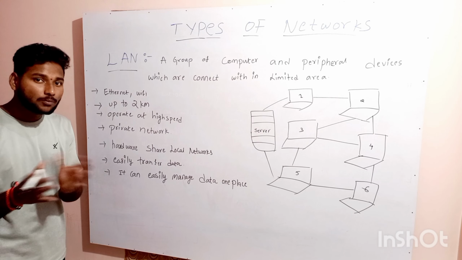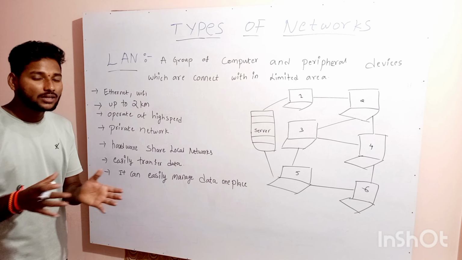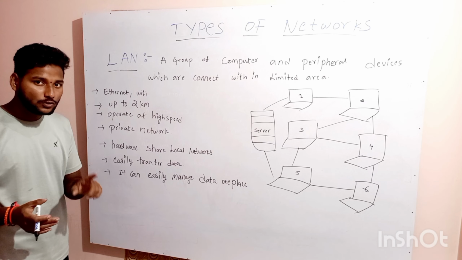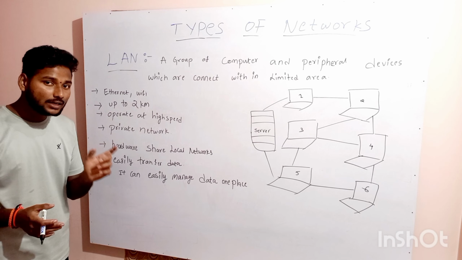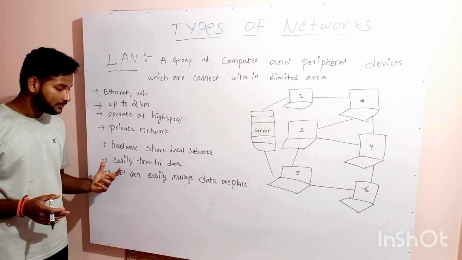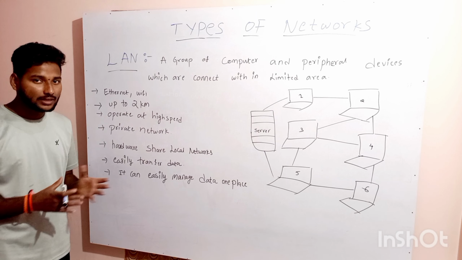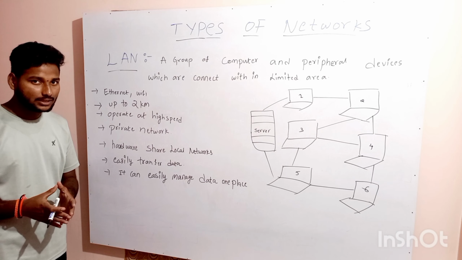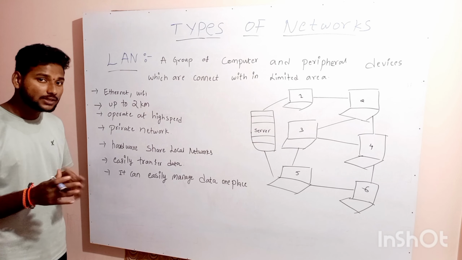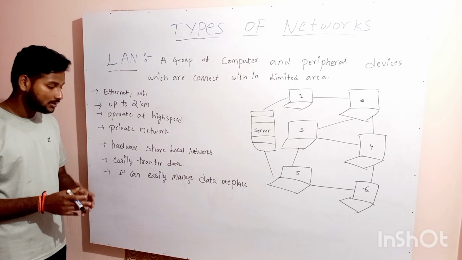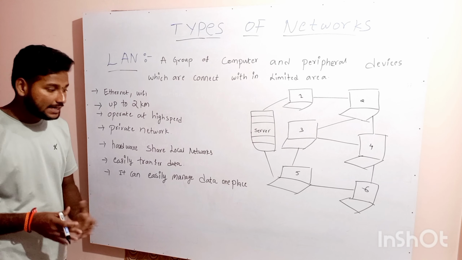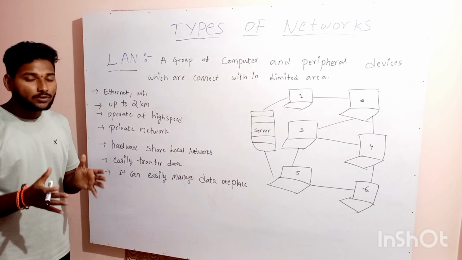Instead of purchasing two or more printers, we use one printer which is connected to all devices. Data is easily transferred because every system is connected to each other. By this, data transfer is easy from one system to another system. It can easily manage the data in one place.